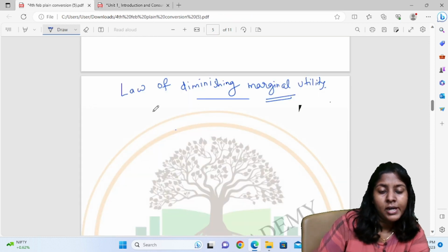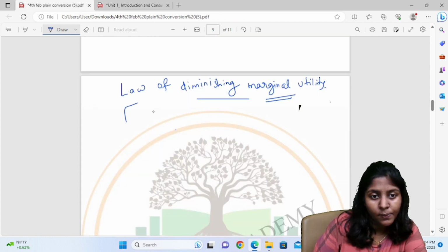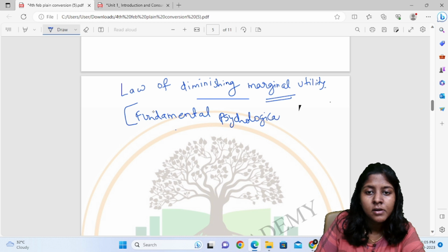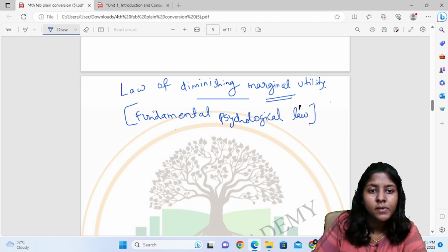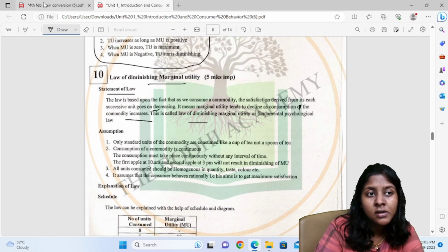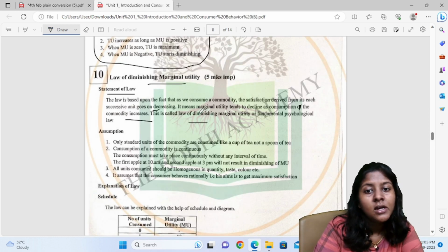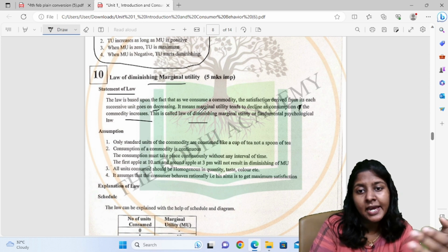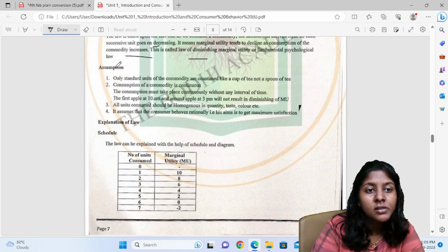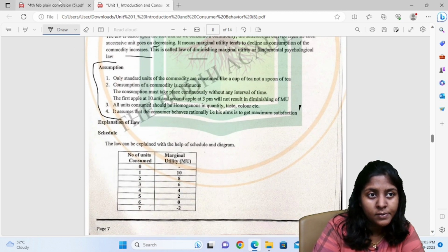This is also called the fundamental psychological law. So the law of diminishing marginal utility is also called the fundamental psychological law. Here we only have to understand that marginal utility tends to decline as consumption of the commodity increases. Now here the assumptions are very important.